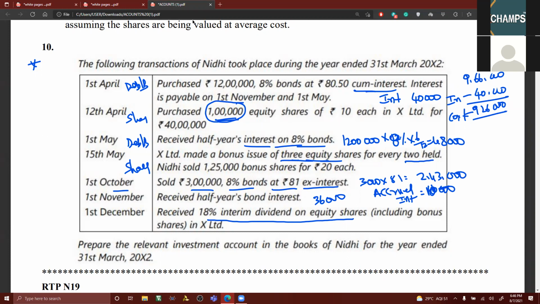Calculate and tell me. 1 lakh equity shares of 10 each, and the bonus shares are 1,50,000 equity shares. So 2,50,000 into 10 rupees per share into 18%.